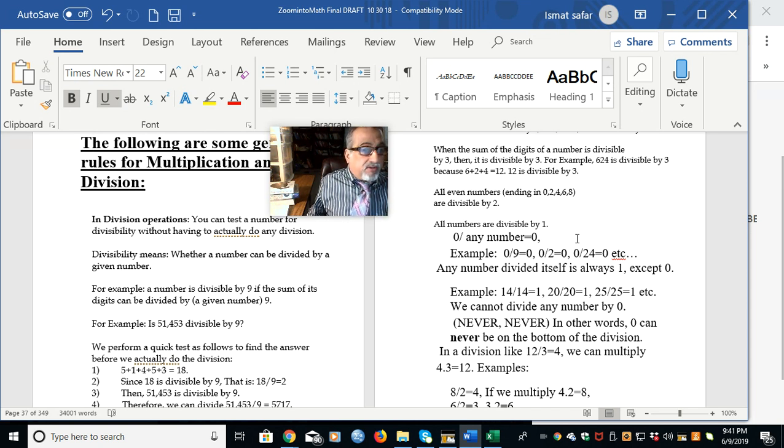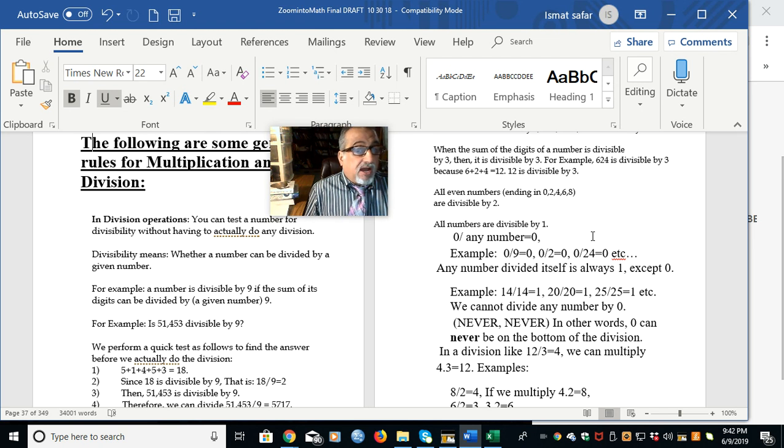It is impossible, because you cannot divide something to no one. It's like saying, give me money when you don't have any money. So it's impossible, right? The same thing. You cannot divide something by nothing.